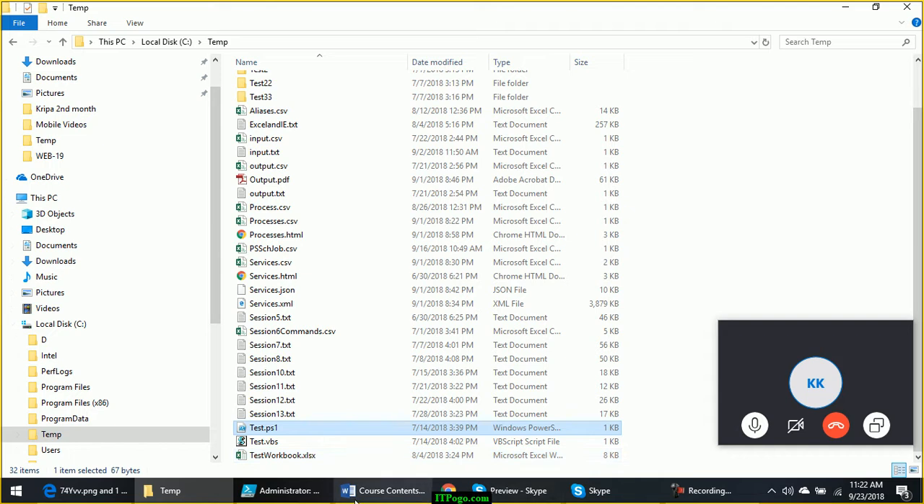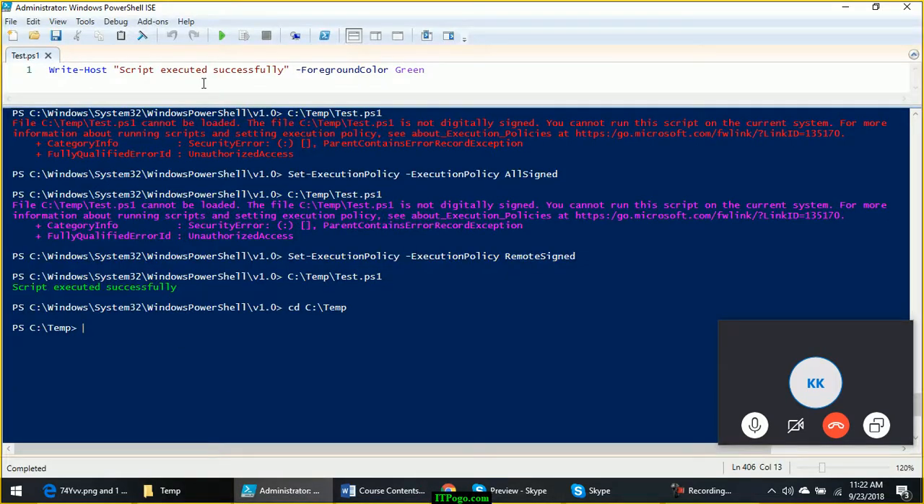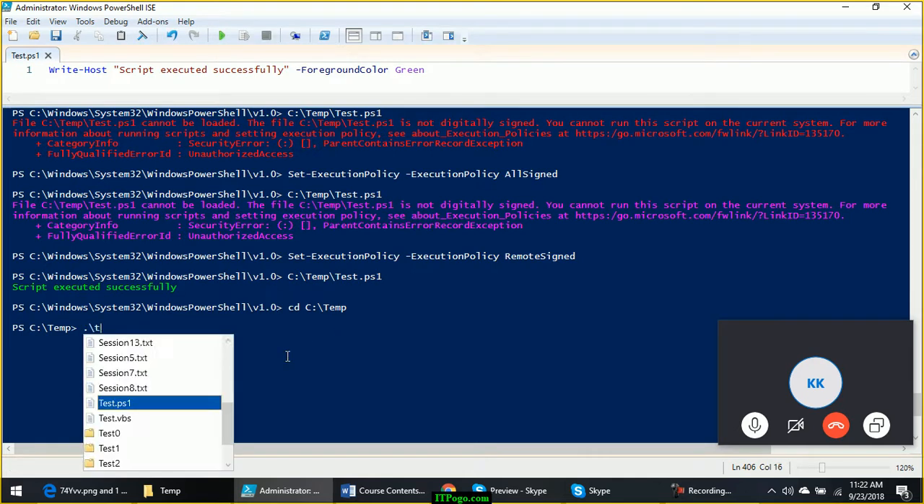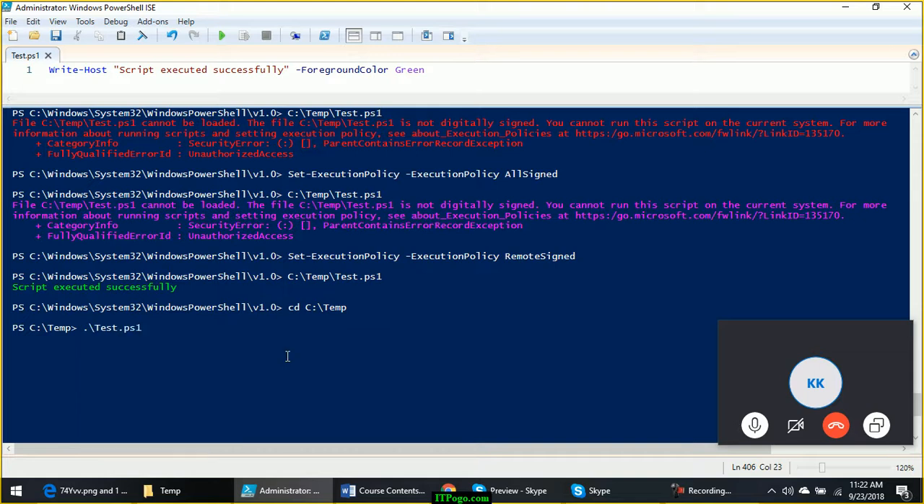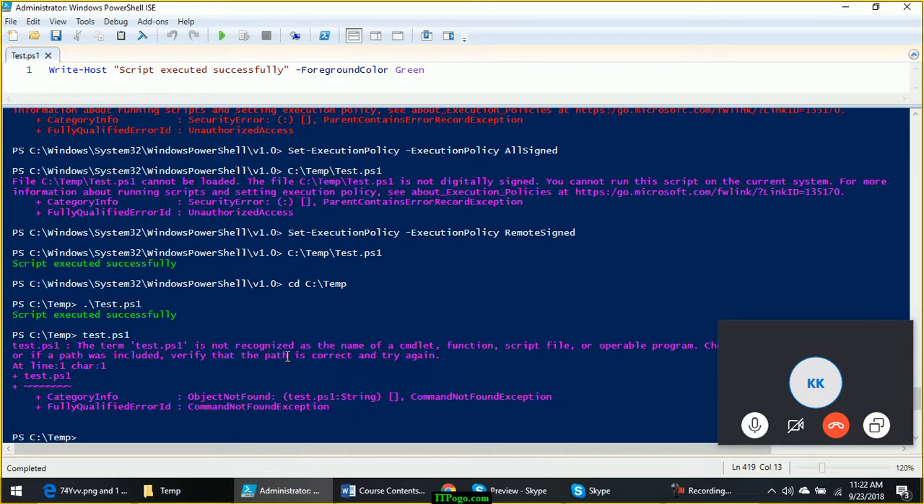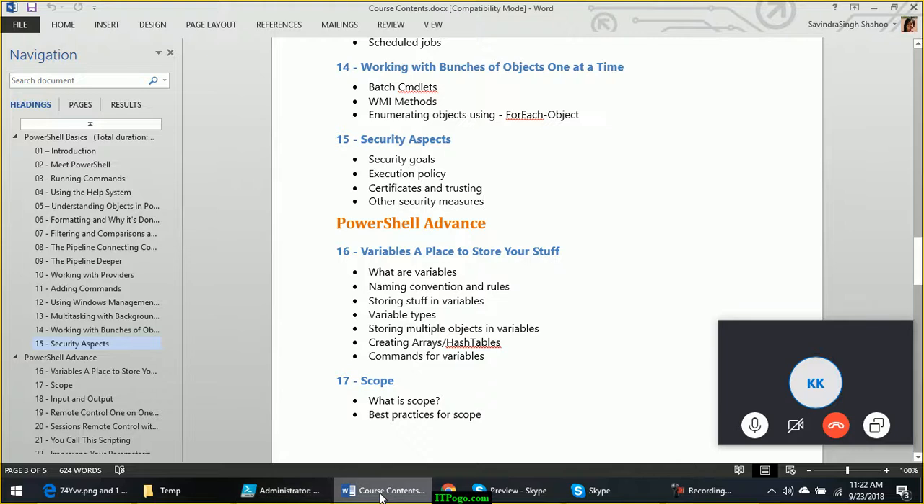You have to get into PowerShell, and from there you have to call it either by the complete path or by giving dot backslash and the script file name. Even from here you cannot directly give test.ps1 to run the file. You have to give dot backslash test. That indicates that you are really trying to run this file. So those were the other security measures which are available.